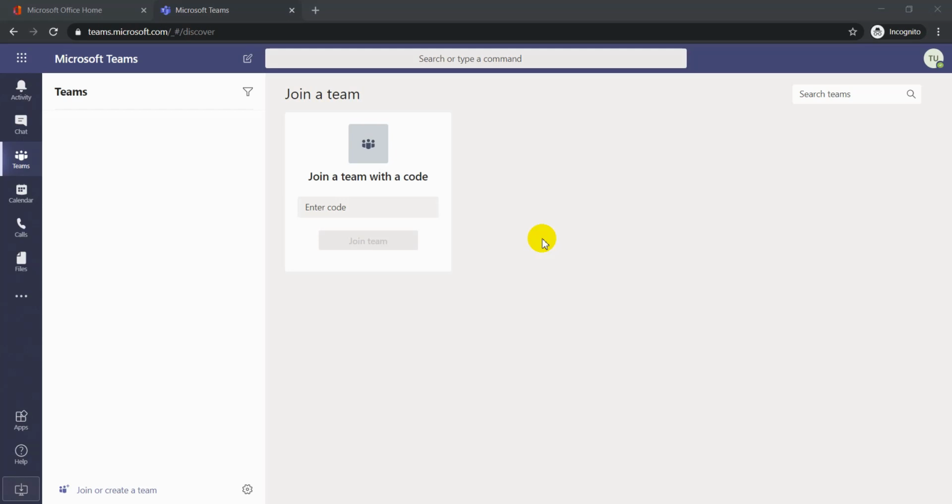Microsoft Teams has two parts. One is communication and the other is collaboration. But WhatsApp, Viber, Messenger can only do the communication purpose. So Microsoft Teams is more than WhatsApp, more than Viber, more than Messenger. So let's start.